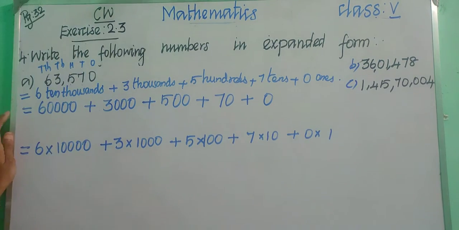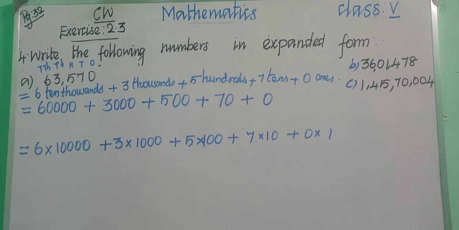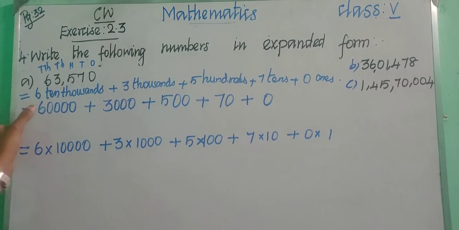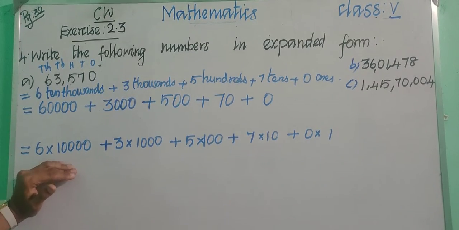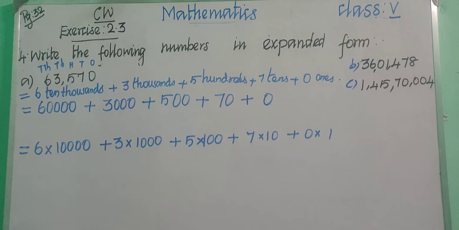Okay, children. So we can write 3 steps. First of all, we are just expanding it by the place value. And then for all the place values, we are just inserting the zeros. And we are just expanding it again. Okay, that's it. This is the answer. Okay, copy this in your classwork notebook. Let us do the second one, B question. Pause the video and write, children.